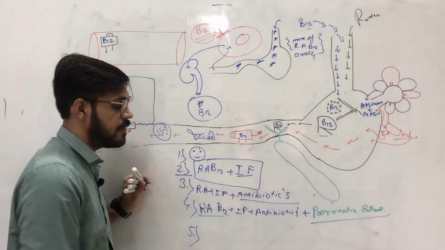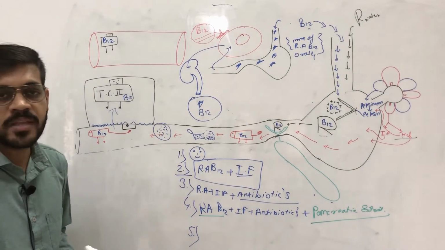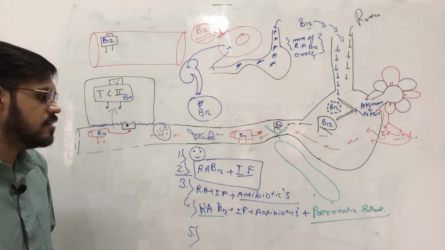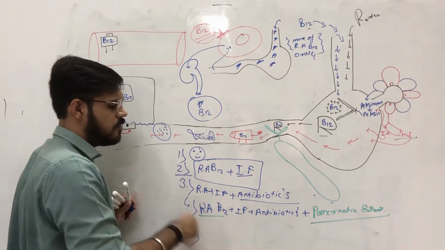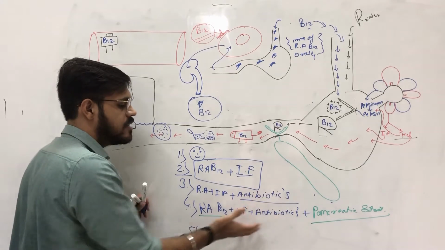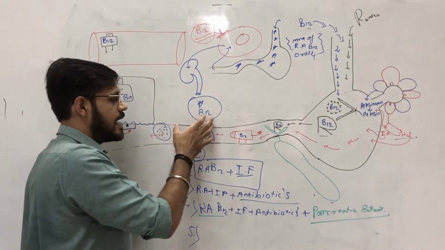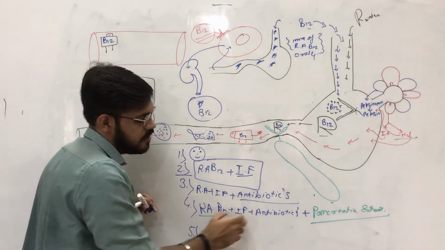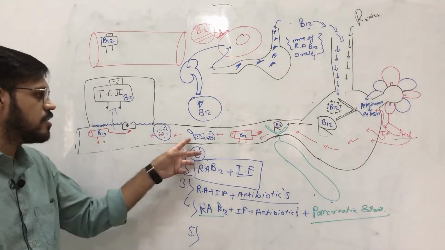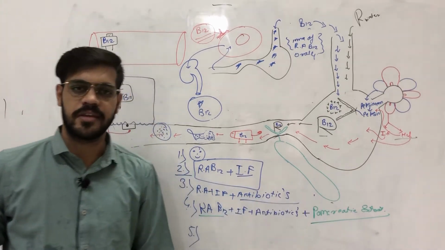Then we give him antibiotics, and after the course of antibiotics, B12 appears in the urine. That means there was a problem of microbial overgrowth. In the fourth case, we gave him radioactive B12, intrinsic factor, and also antibiotics. After all this, the B12 is still not present in the urine, so we gave him pancreatic extract along with the radioactive B12, and now it appears in the urine. That means there was a problem in the pancreas.